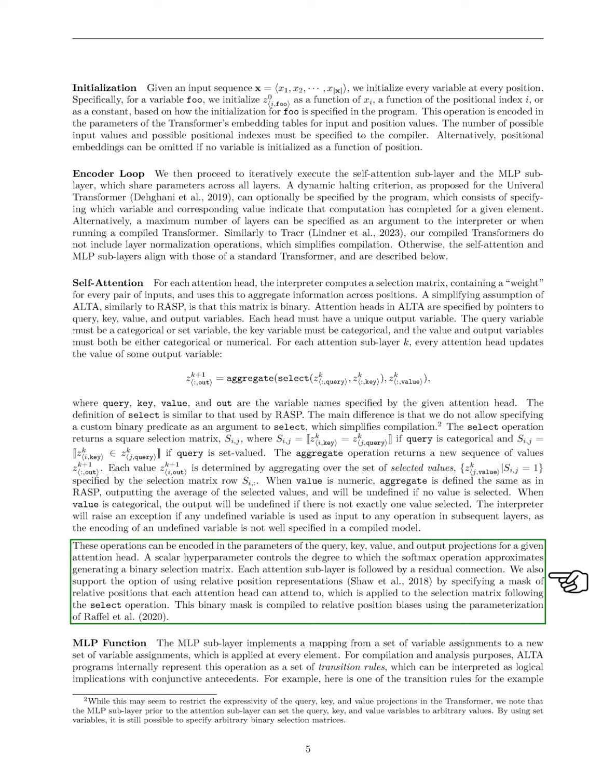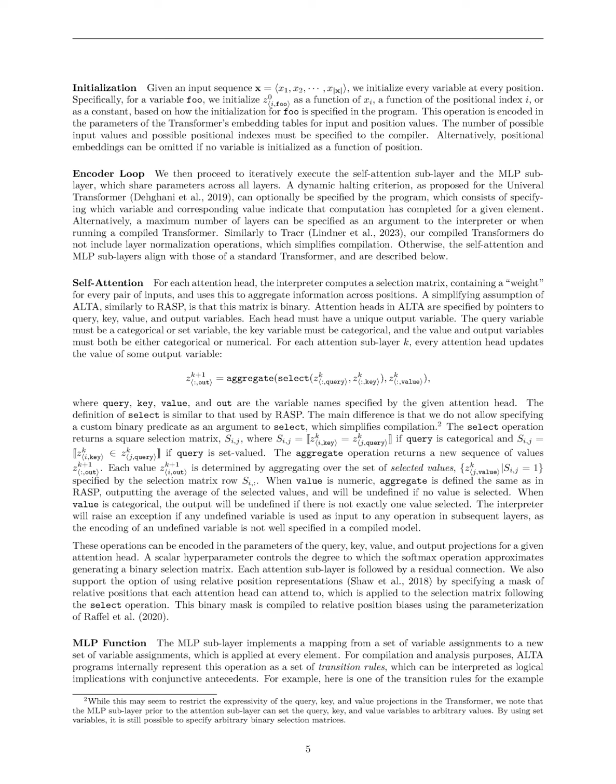These operations are encoded in the parameters for the query, key, value, and output projections of each attention head. A hyperparameter controls how closely the softmax operation approximates a binary selection matrix. Each attention sublayer includes a residual connection, and we also allow for relative position representations through a binary mask, which is compiled into relative position biases.